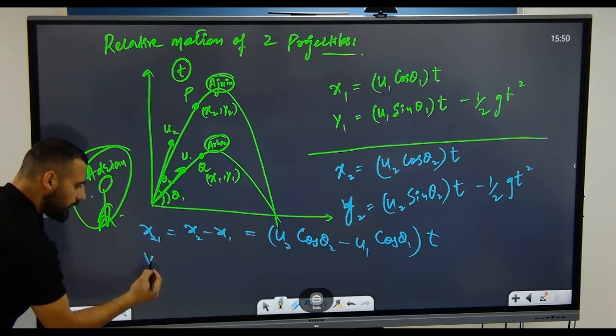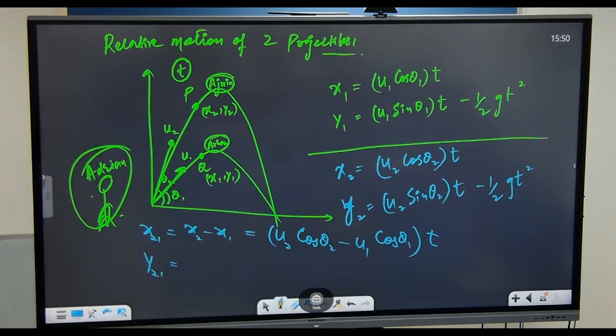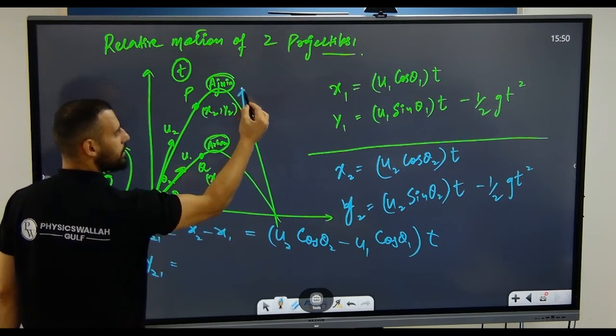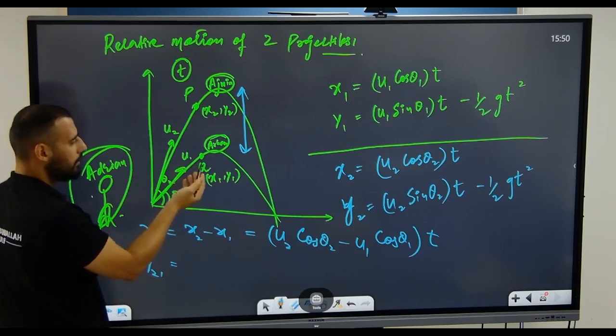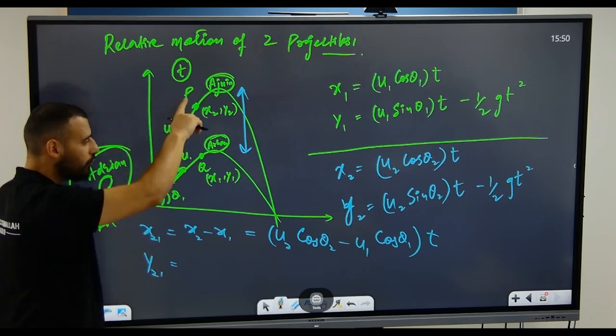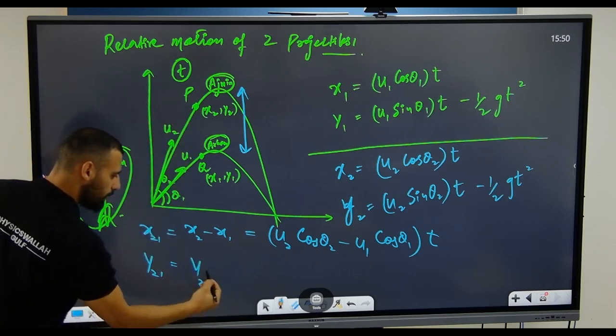What about the vertical distance covered by Ajmin with respect to Arham? For Arham, Ajmin is not at y2. He is at y2 minus y1, right? So let us try to find y2 minus y1.